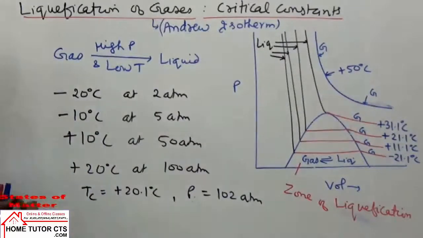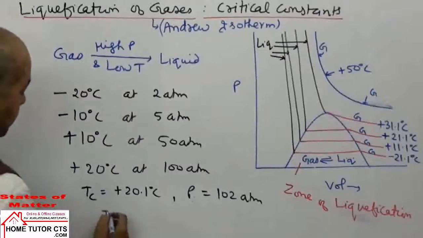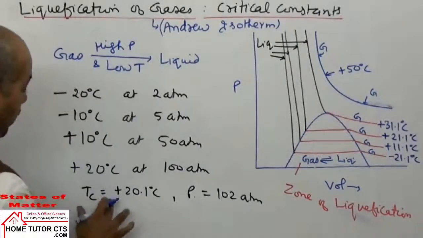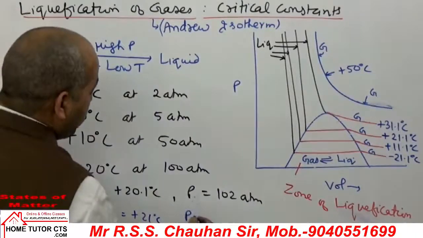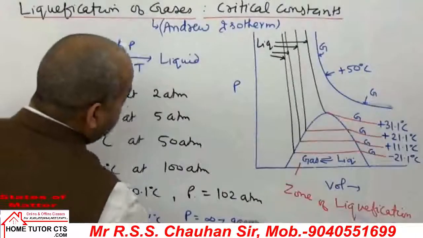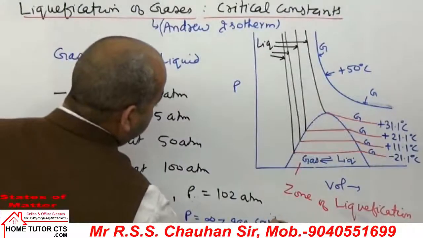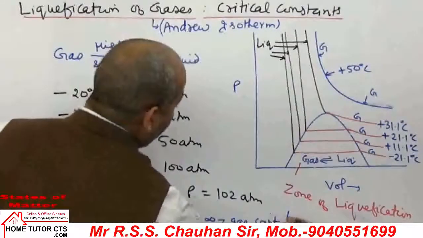Now suppose we take temperature more than this value, suppose 21 degrees Celsius, we can take pressure infinite. The gas cannot be liquefied. The gas can't be liquefied.